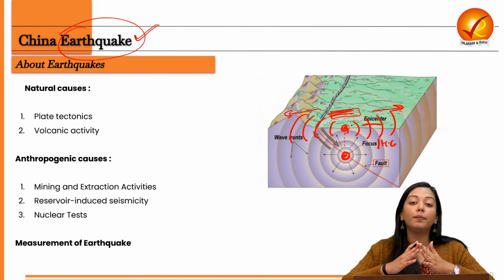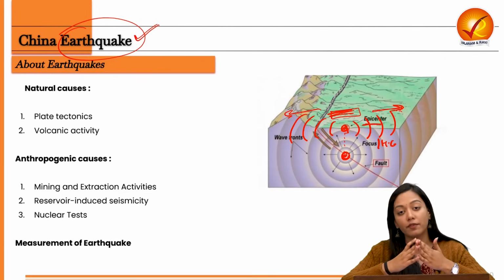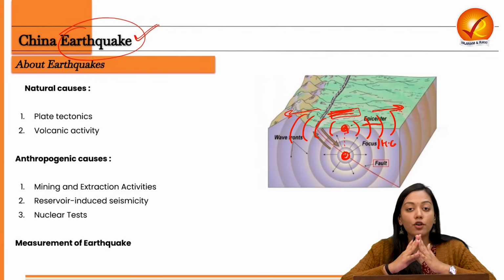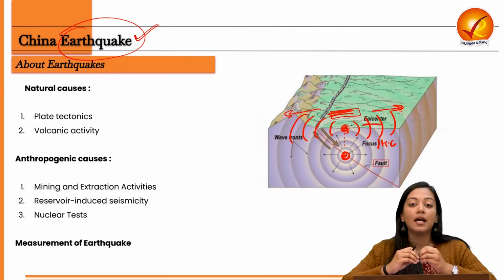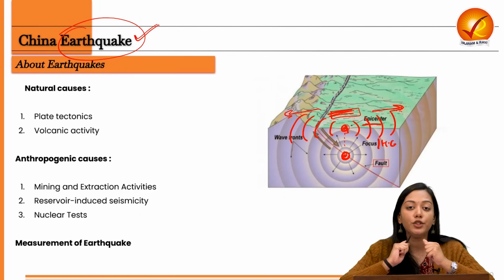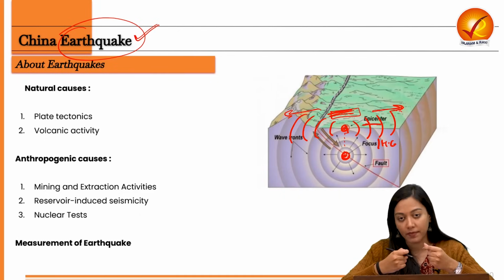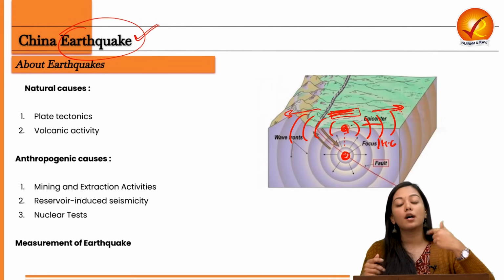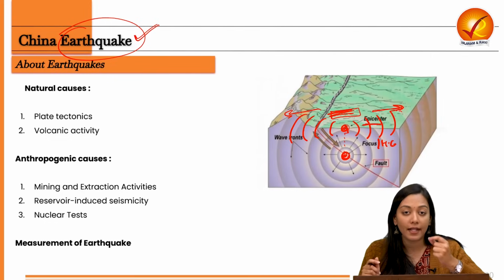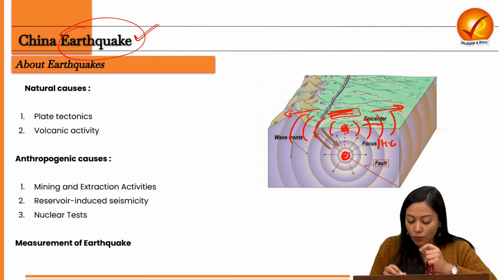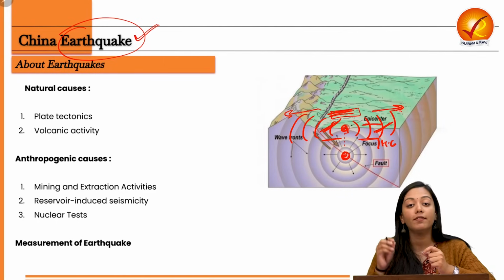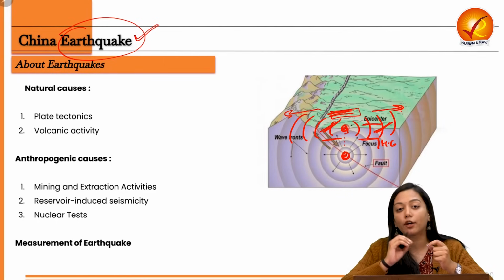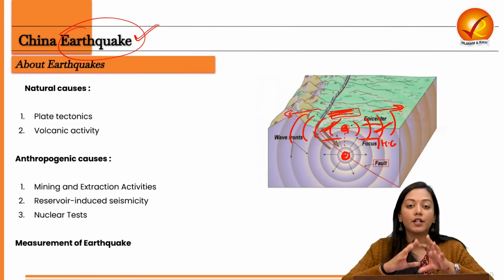This relative movement could be in the form of a transform fault, divergence, convergence, etc. And because of these relative movements of the giant tectonic plates across each other, they rub, creating huge friction, huge stress, and therefore a huge amount of energy. This energy only comes out on the surface once it finds a vent or a fault. So regions where faults are prevalent are very vulnerable to the impact of earthquakes. So this is what we have understood about earthquakes.